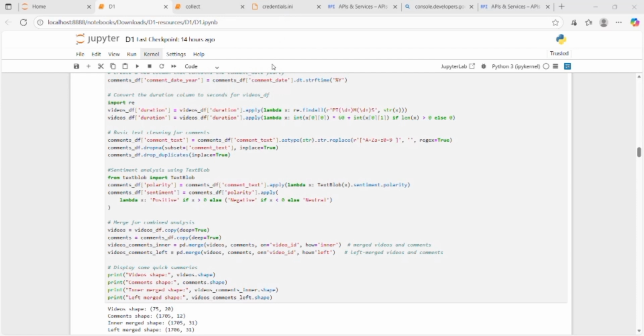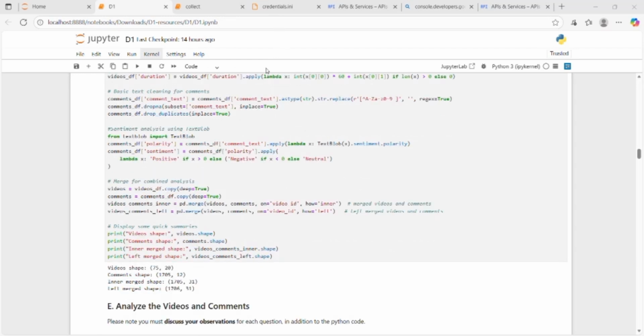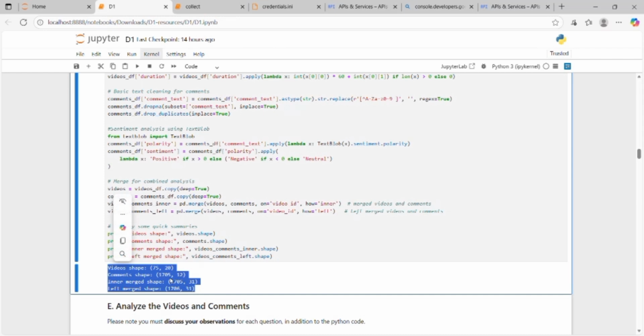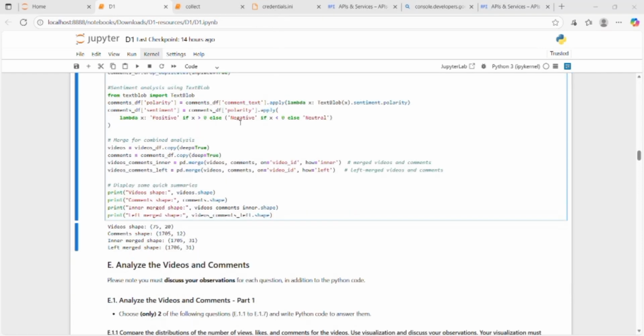This part made my data ready for deeper analysis, like comparing and time trends. Here are all the outputs that we got: video shape, comment shape, inner merging shape, left merging shapes. Once my data was ready,